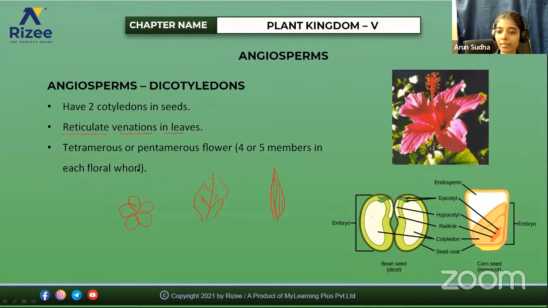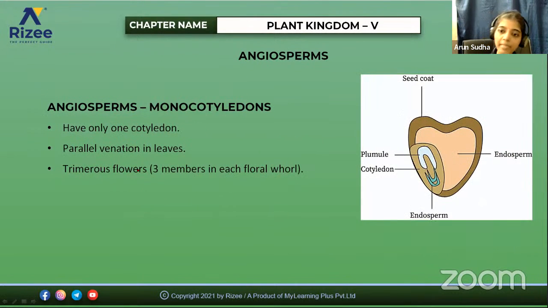This is about dicot. And if you see the monocot, they have only one cotyledon, and the type of venation is parallel venation. And here the flowers are trimerous, that is, only 3 members. Even if you take a petal or sepal, it will be only 3. All the floral whorls will be in 3. So they are trimerous flowers. So monocotyledons have one cotyledon, parallel venation and trimerous flowers. They also differ in the arrangement of the vascular bundles, how they are arranged in the stem and roots; everything shows variation.